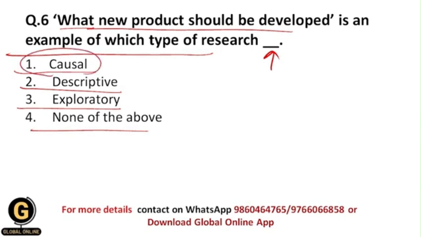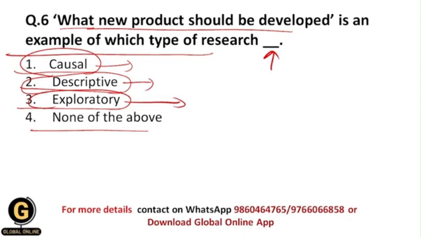Causal research is the research type in which I establish the causal relationship between two variables, such as independent variable and dependent variable, or you can say cause and effect variable. Within descriptive research I describe the characteristics whatever there are, and in exploratory research I explore the things. It means that I have only a basic idea about the research, or I don't have that much information about the research study, and that's why I explore the things.